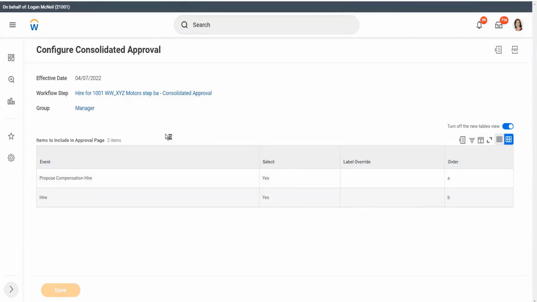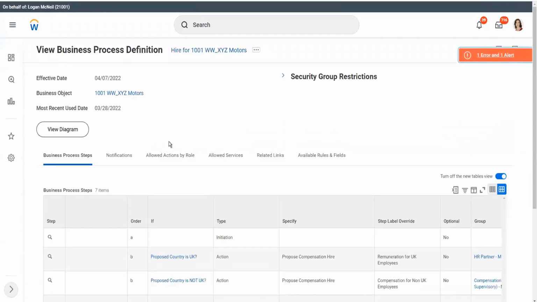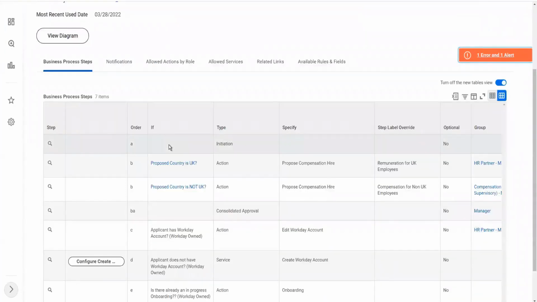Got it. How to configure the consolidated approval. You have a task called Configure Consolidated Approval. You will have it in your assignment. So this is how you do it.